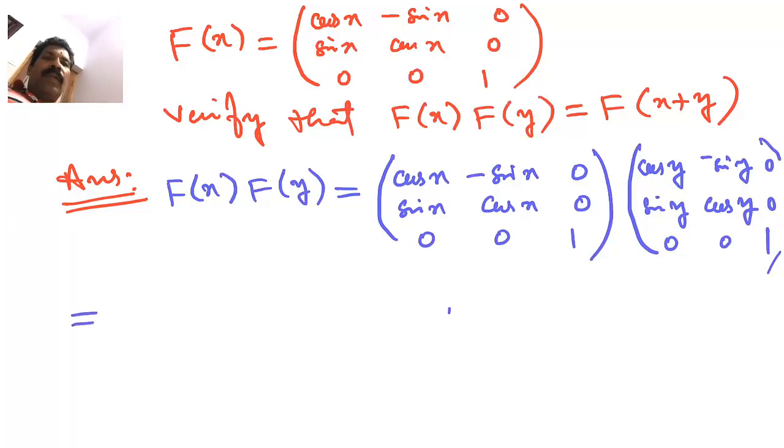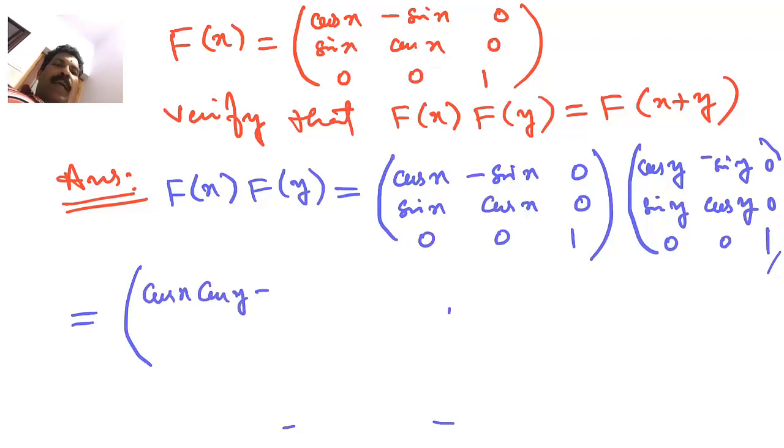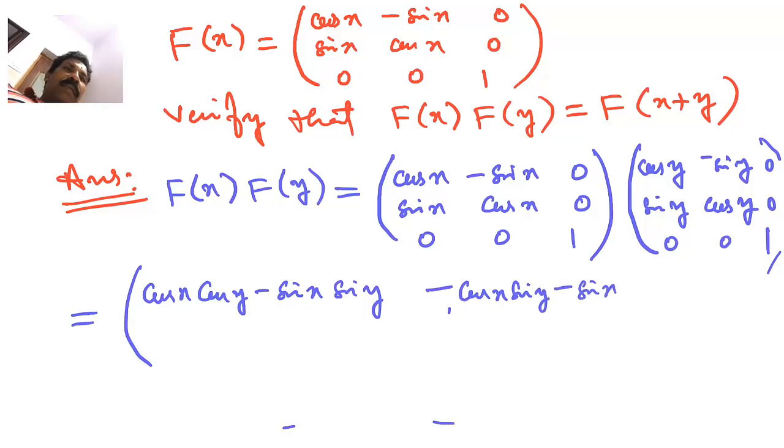So that is very simple. We have to do it by the row column method. So we can have cos x cos y minus sin x sin y. Then first row into second column, that is minus cos x sin y minus sin x cos y. Then 0.